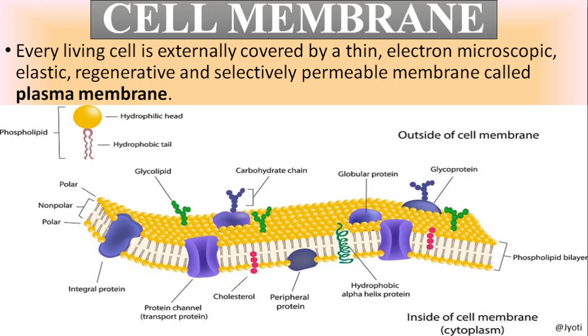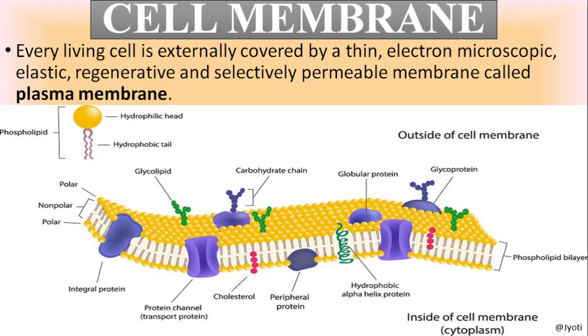So let us start our discussion with cell membrane. It is the outer envelope of the eukaryotic cell, which is present in both plant and animal cell. It is a thin, electron-microscopic, elastic and regenerative membrane.